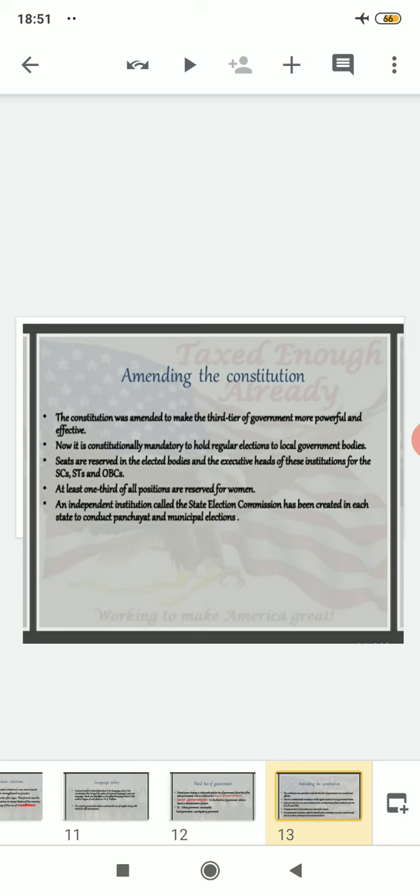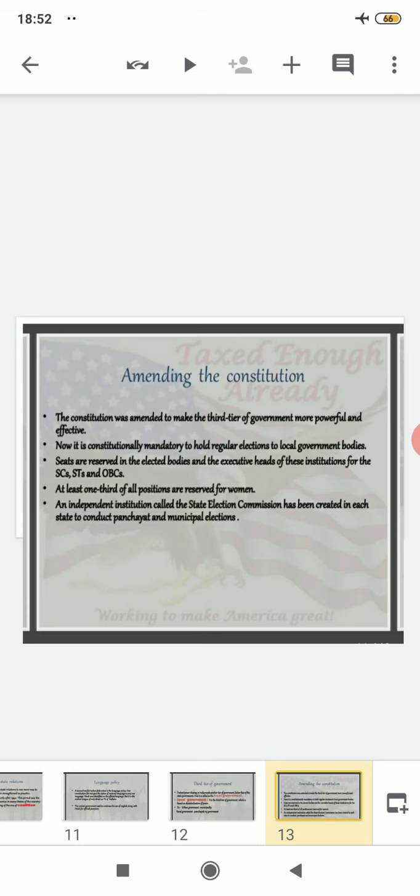So first of all, if the constitution was amended, that was done why? The reason was that when the constitution was amended, it was kept in mind that the third tier of government, which is namely the local government, can be made more powerful and effective. With that vision in mind, the constitution was amended. After that, now it is constitutionally mandatory to hold regular elections to local government bodies.